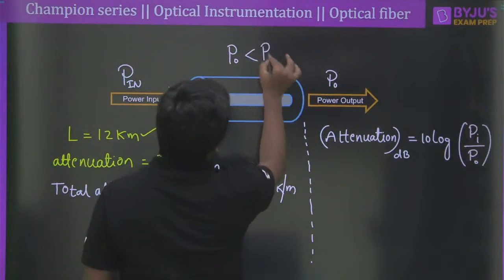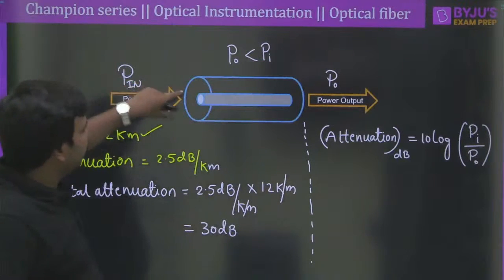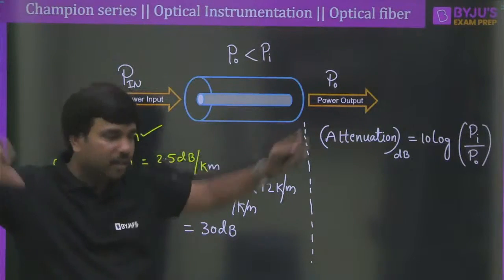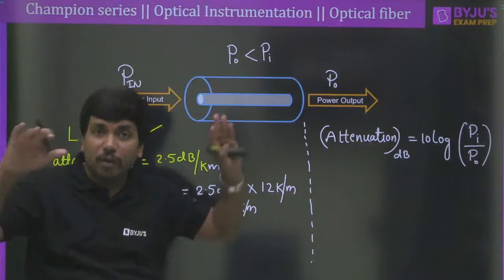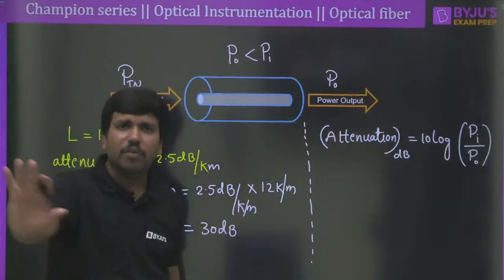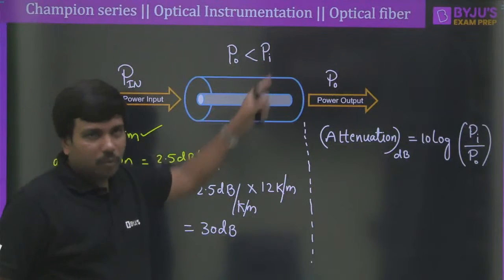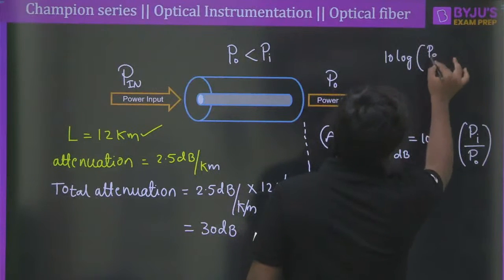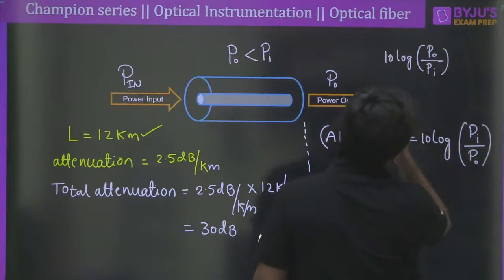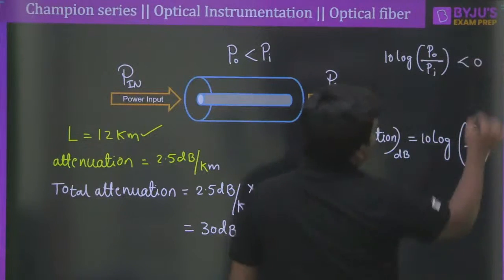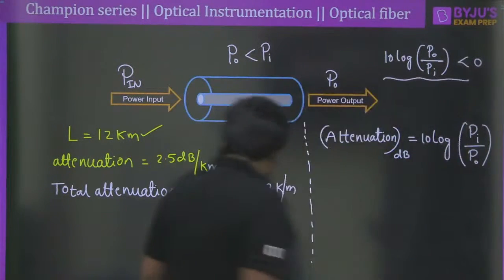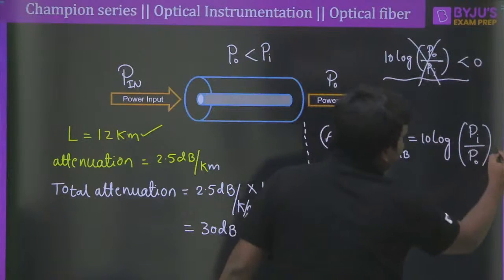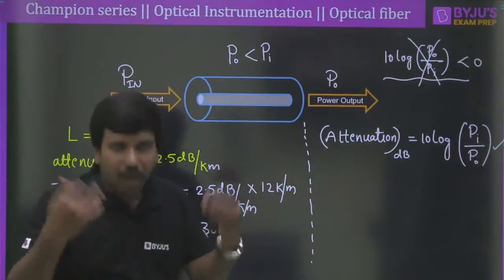You don't require rocket science to understand this, because whatever power you have emitted here, some of the photons will be lost or scattered inside the optical fiber. Naturally the output power will be low compared to the input power. So that is very clear. So if the output power is low compared to the input power, if you take 10 log of output power divided by input power, then the attenuation will come as a negative value, correct? But the attenuation we got is a positive number here. Therefore, this is not the formula we should use. This is the formula we must use. Clear? This is the way you should think, right?